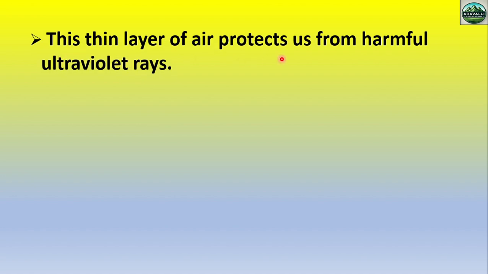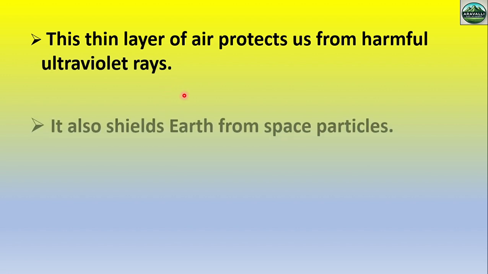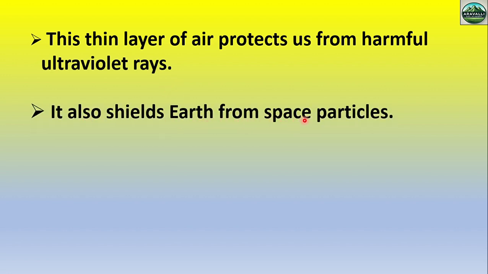This thin layer of air protects us from harmful ultraviolet rays. We already know that in the atmosphere there are lots of gases that protect against ultraviolet rays. Okay, this also shields the earth from space particles. This point is very, very important. How does the earth shield from space particles? Because when a meteor or asteroid enters the atmosphere, due to the friction of the air, they burn before reaching the surface. So the earth's atmosphere also shields against space particles.